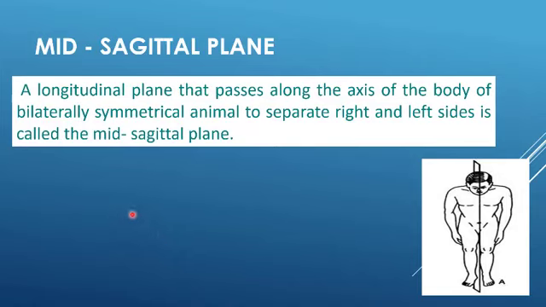Mid-sagittal plane: a longitudinal plane that passes along the body of bilaterally symmetrical animals to separate the body into two halves, right and left sides. We can say the mid-sagittal plane divides the body into two parts, that is the right part and the left part.